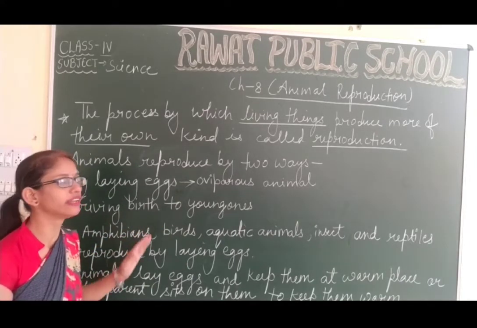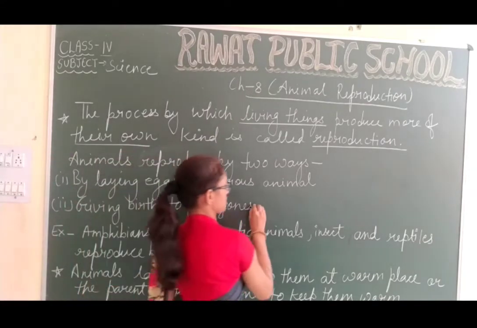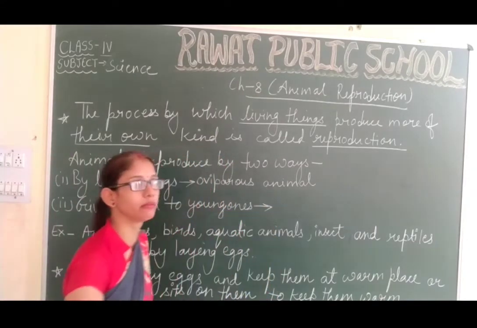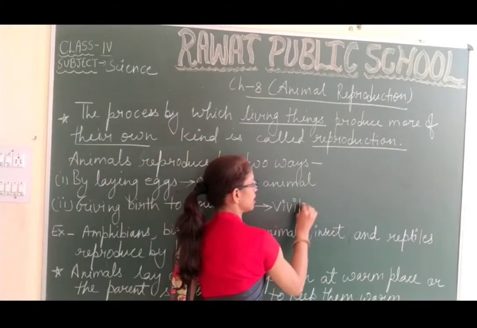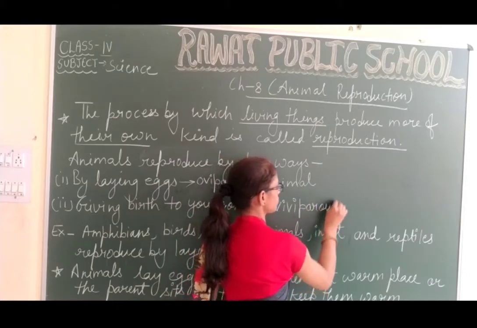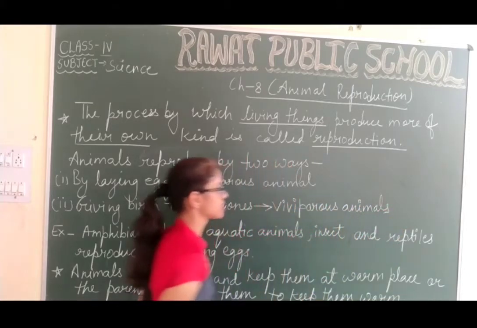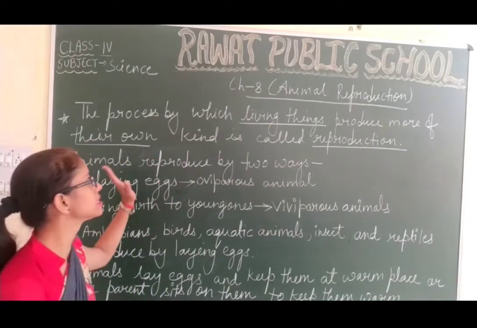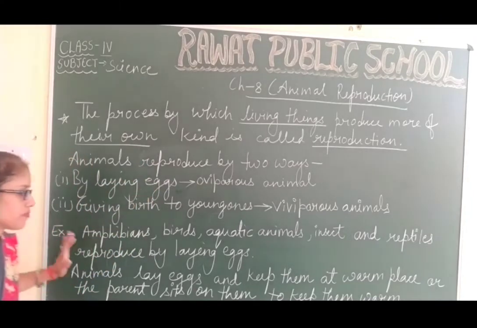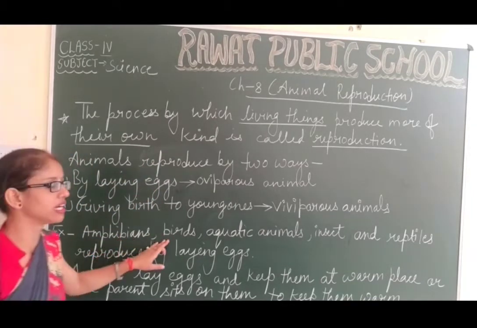The animals that give birth to young ones of their own kind are known as viviparous animals.